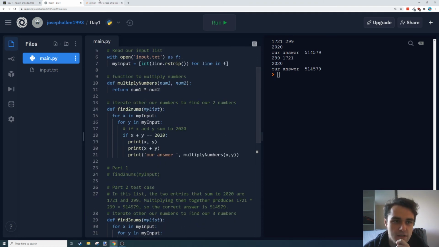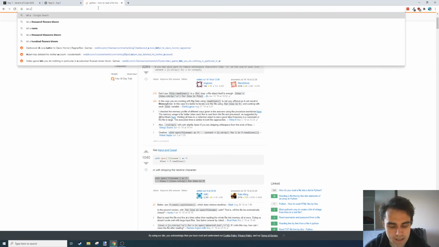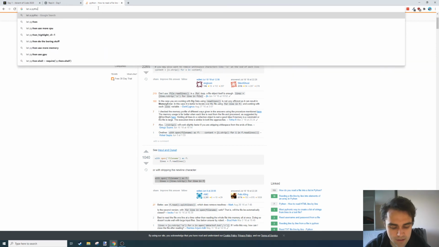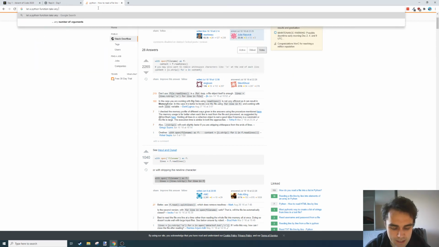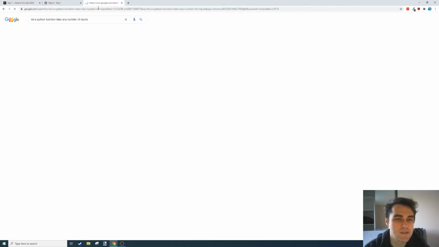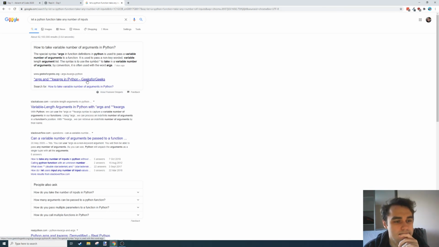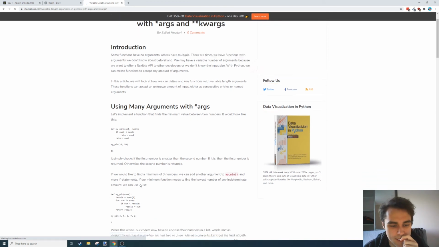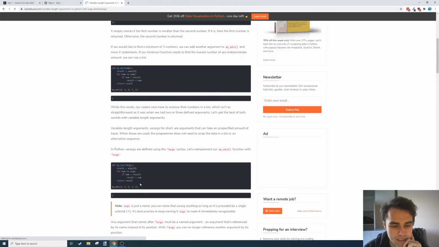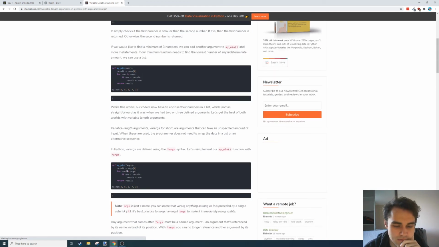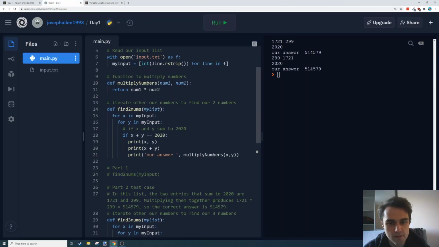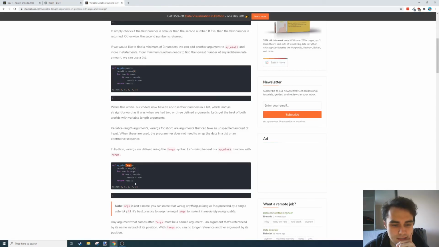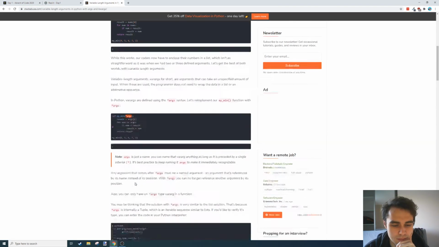So I think I could let a Python function take any number of inputs. We can have Python functions that take any number of arguments. So if I modify this using args, I think I can just iterate over the args and multiply them all together.